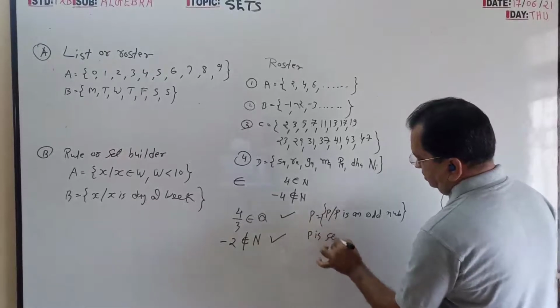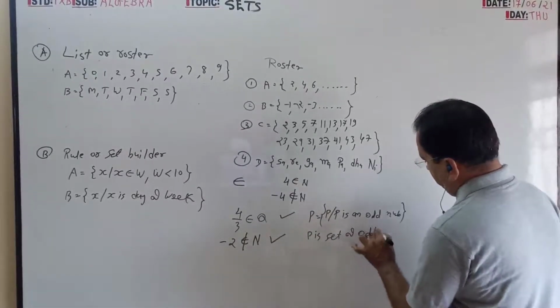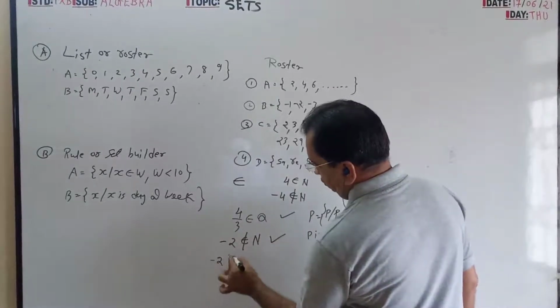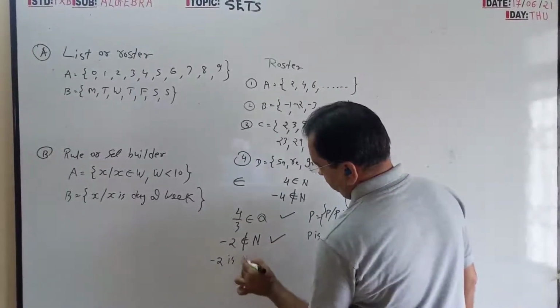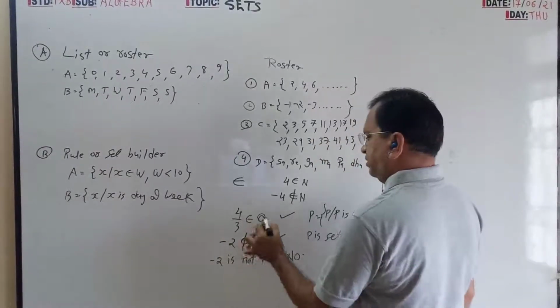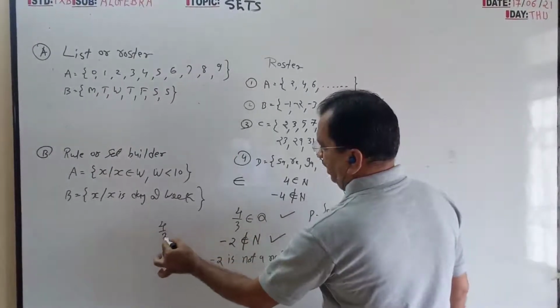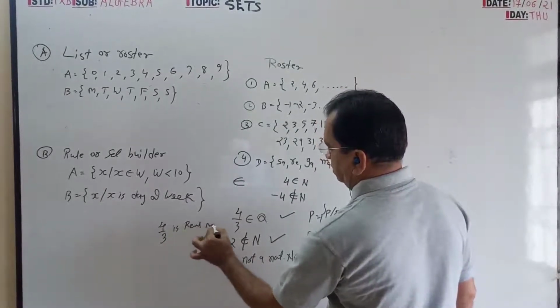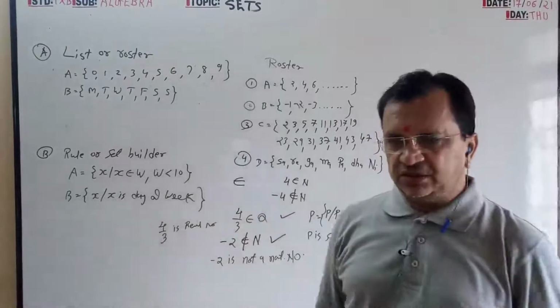P is the set of odd numbers. Minus 2 is not a natural number. Here 4 by 3 is a real number, or you can write fraction.